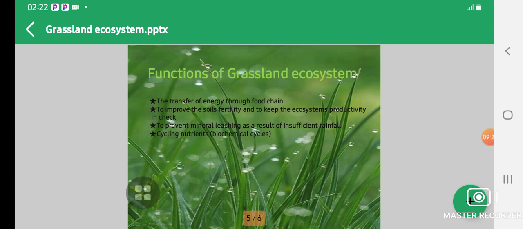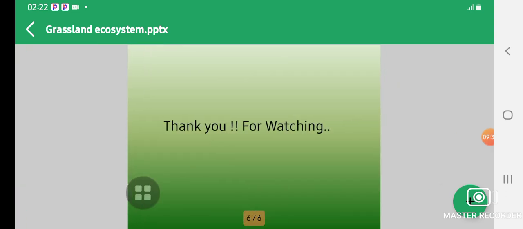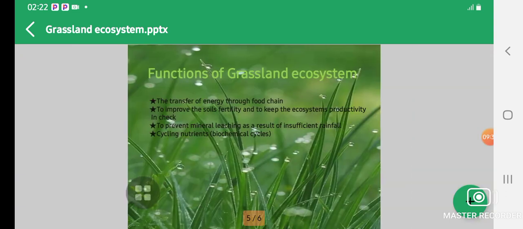The other point is to prevent mineral leaching as a result of insufficient rainfall throughout the year. The other one is cycling of nutrients, which are biochemical cycles, done in this grassland ecosystem. So they have different functions, as I mentioned earlier.